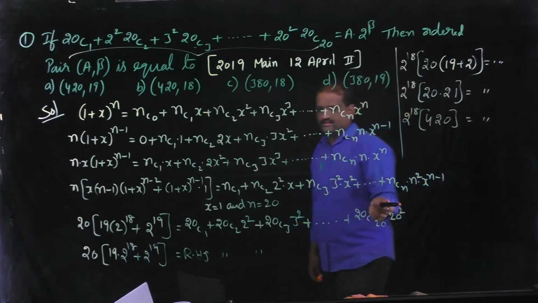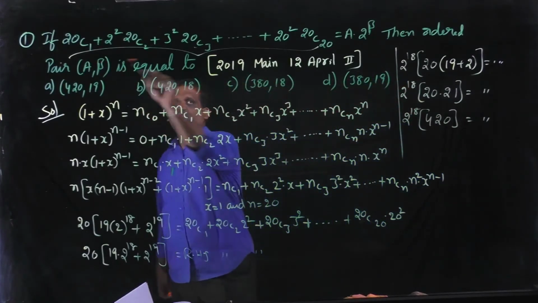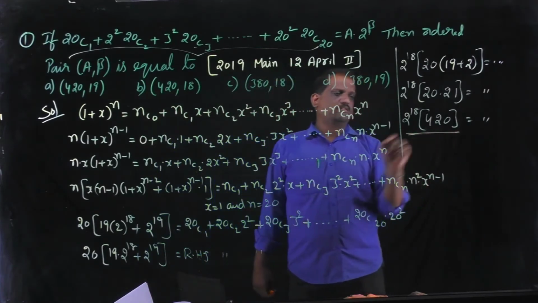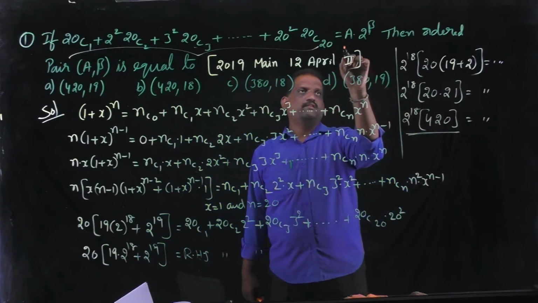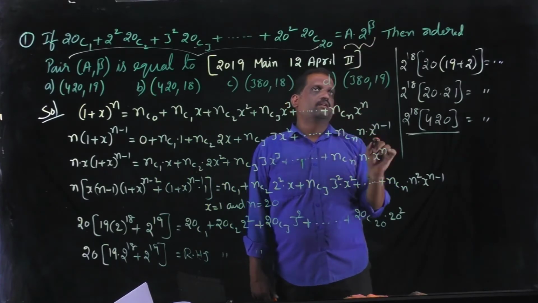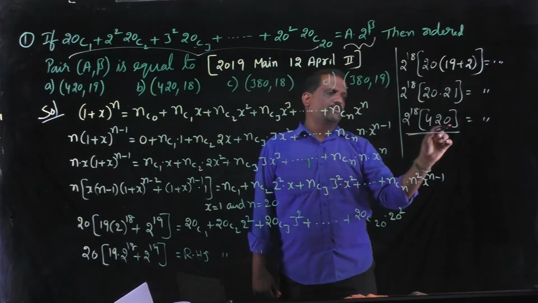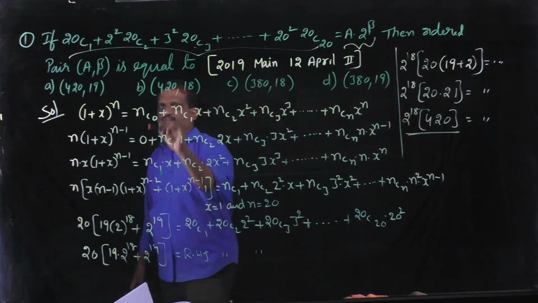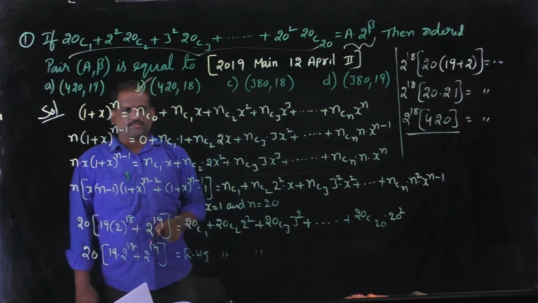What is the RHS? The LHS of the question. Then comparing the RHS of this function and the RHS of the question, A is 420, 2 power beta is 18. 420 comma 18 is the answer. Option B is the correct option.